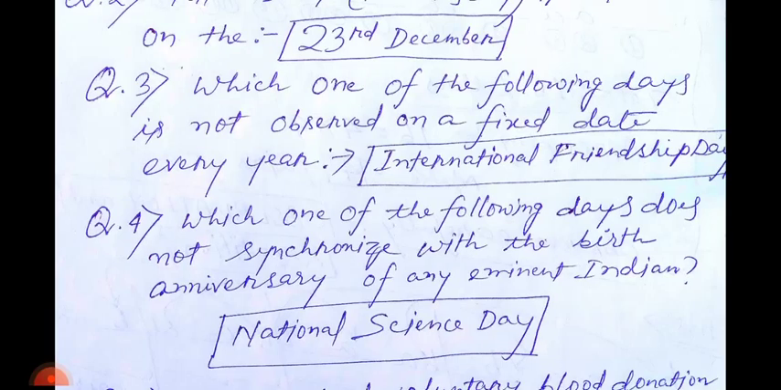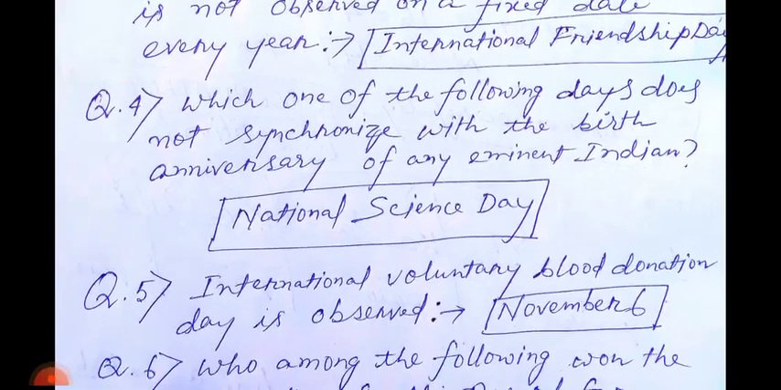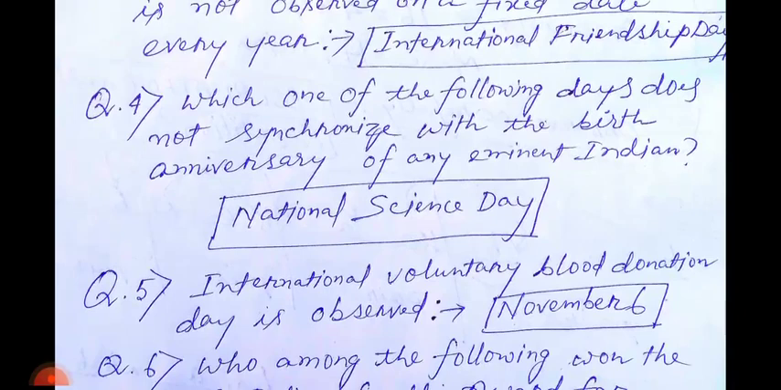Question number 4. Which one of the following days is not synchronized with the birth anniversary of any eminent Indian? Answer is National Science Day. Question number 5. International Voluntary Blood Donation Day is observed on November 6.